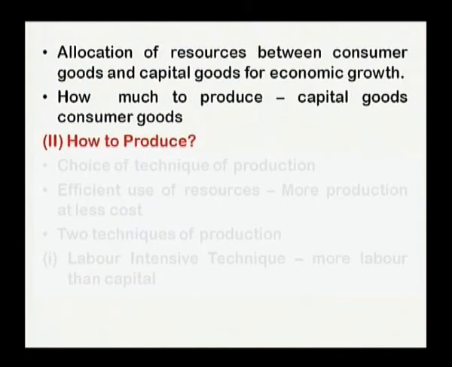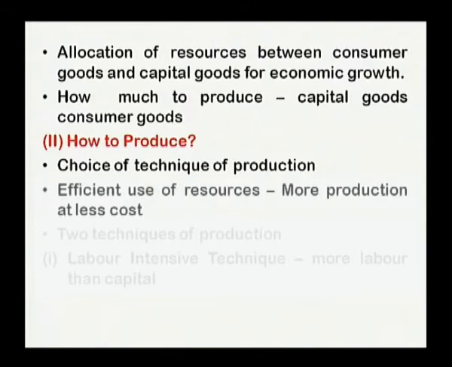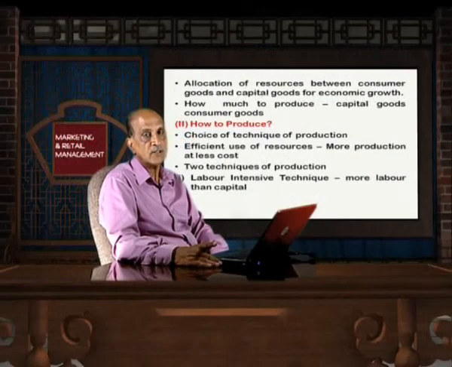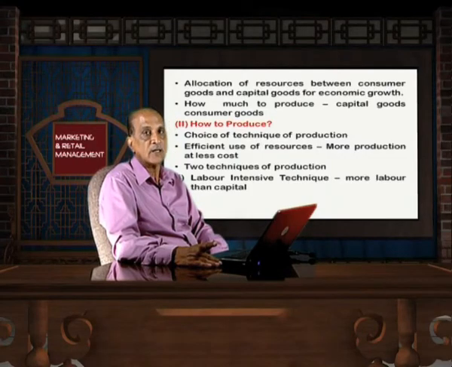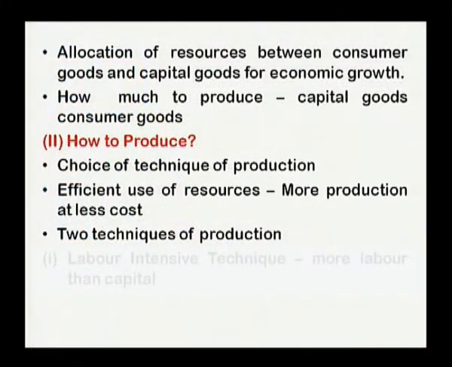And second is how to produce. It means there is definitely involvement of technology. The choice of technique of production is one of the problems before the national economy. First is efficient use of resources, more production at less cost. Now we have two kinds of technology, first labor intensive and second capital intensive. Which technique is useful for getting more production, while at the same time the cost of production will be less?